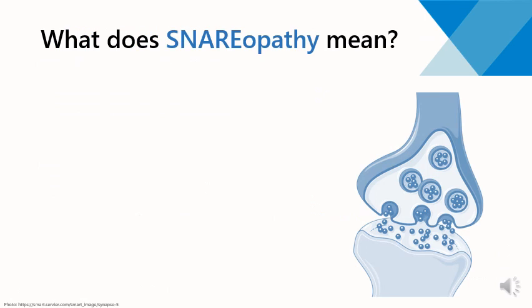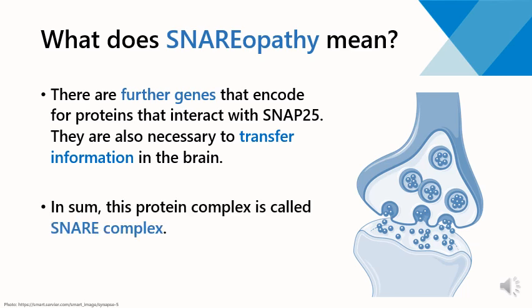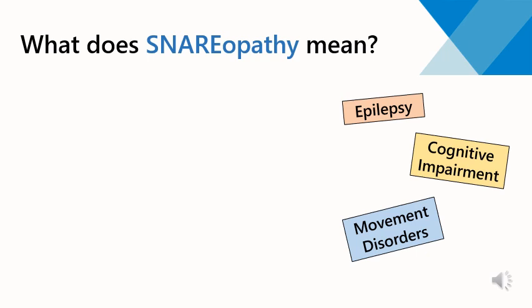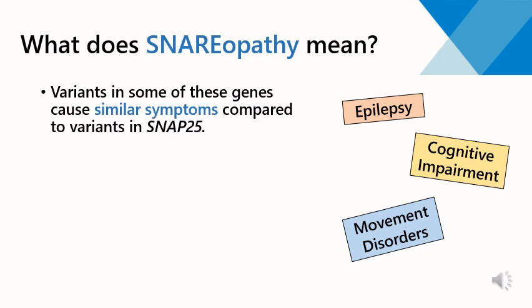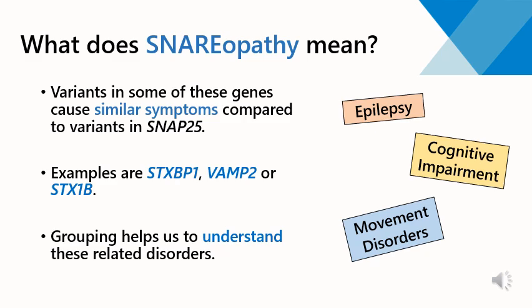What about related disorders? There are further genes that encode for proteins that interact with SNAP25. They are also necessary to transfer information in the brain. In sum, this protein complex is called SNARE complex, and SNAP25 is part of the SNARE complex. Variants in some of these genes cause similar symptoms compared to variants in SNAP25, comprising epilepsy, cognitive impairment, and movement disorders. Examples are STXBP1, VAMP2, or STX1B. Grouping helps us to understand these related disorders and possibly find treatment options.